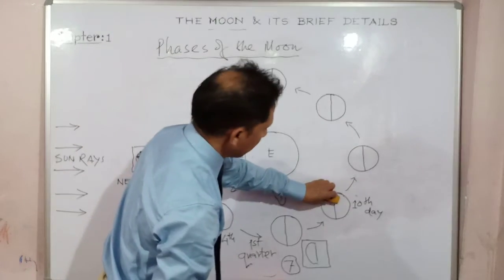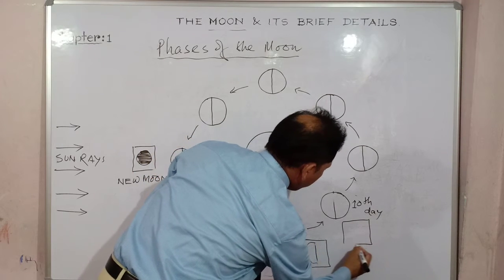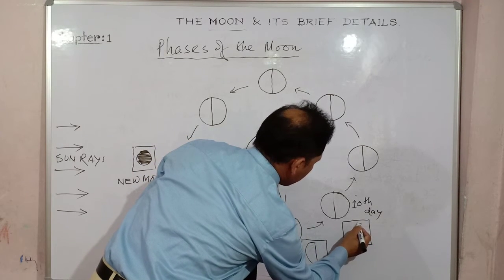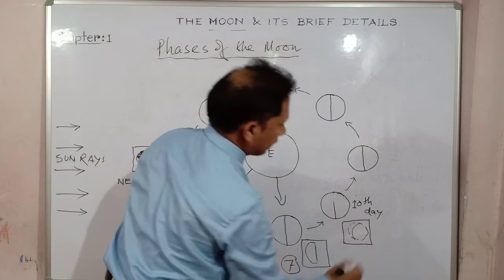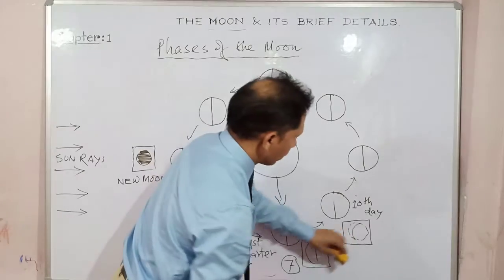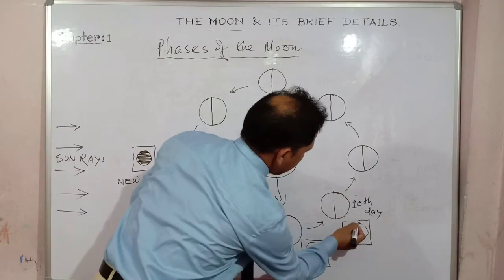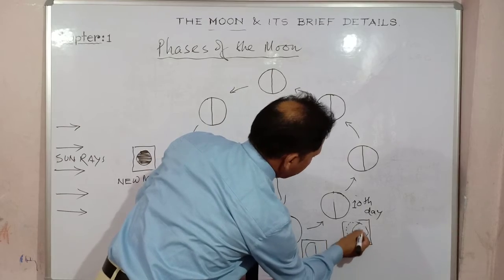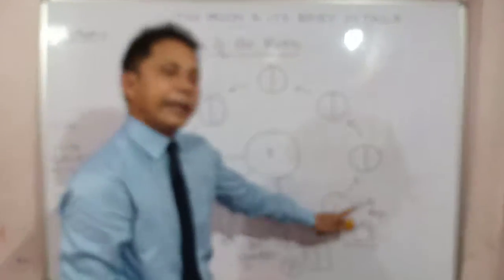From here, what happens? So over here, if I try to show it, the moon will be visible almost 3/4 out of the total. See, almost 3/4 will be visible, only 1/4 is less. Have you remembered my points? So if this is the case, it will be almost a circle. Out of the total, this will be visible. Clear? So 3/4 of the moon is visible on the 10th day.